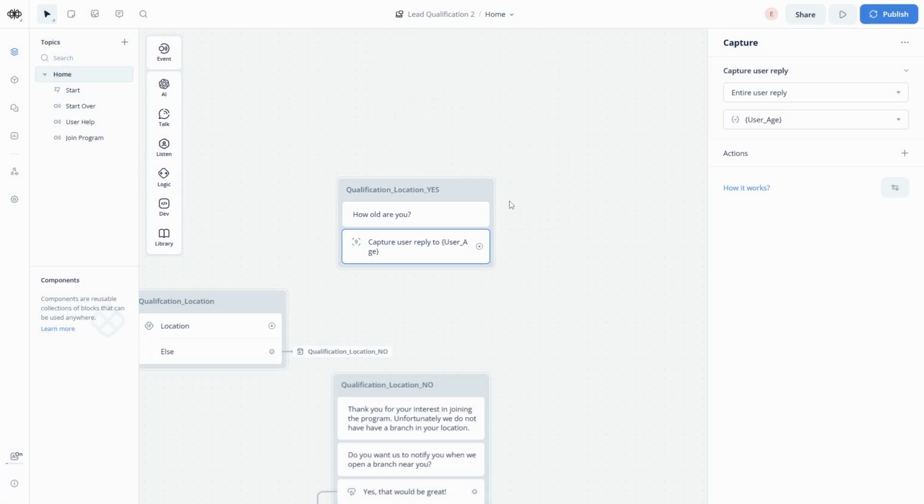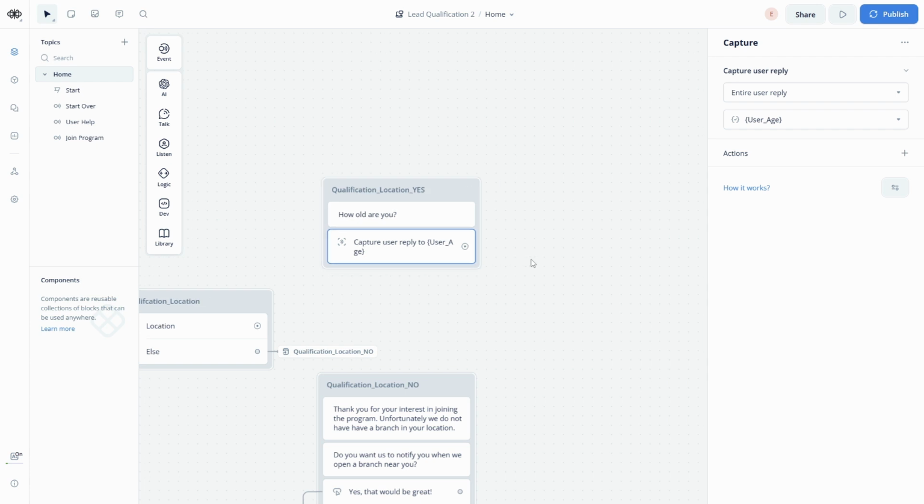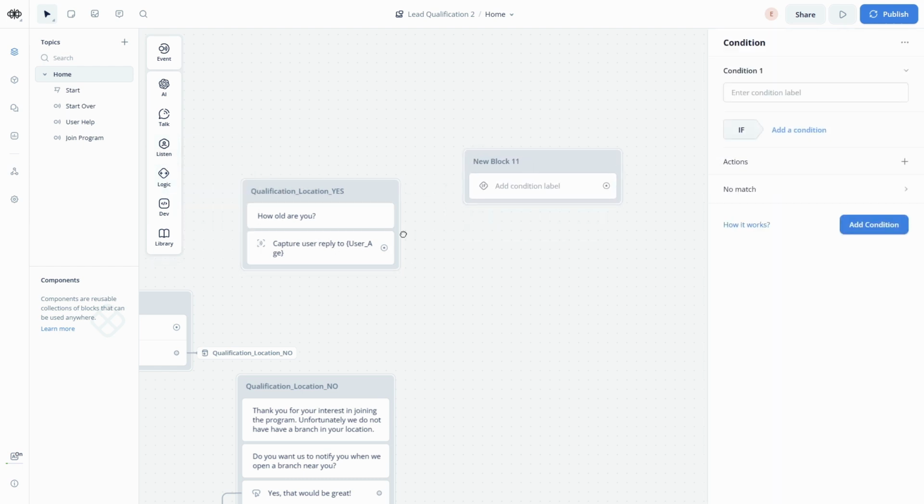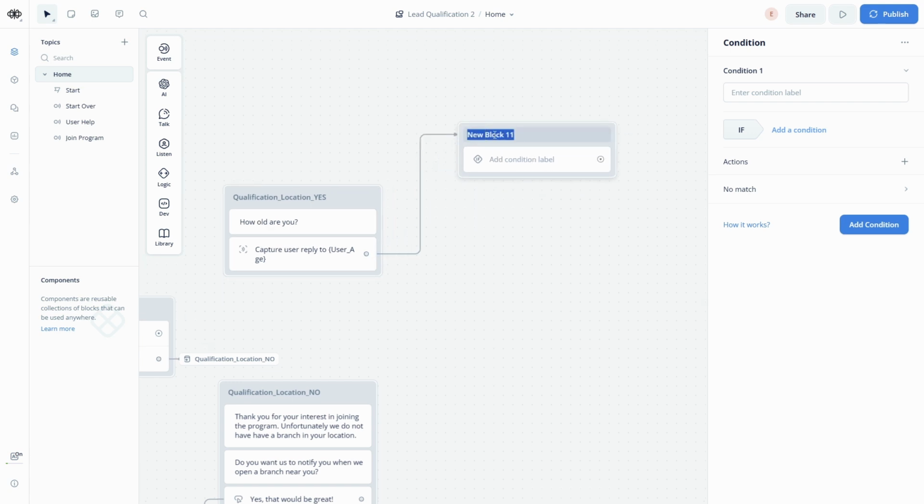Let's create the variable and let's see if they qualify by using another simple conditional step. So let's add a logic condition and connect this one. Let's call this qualification_age.